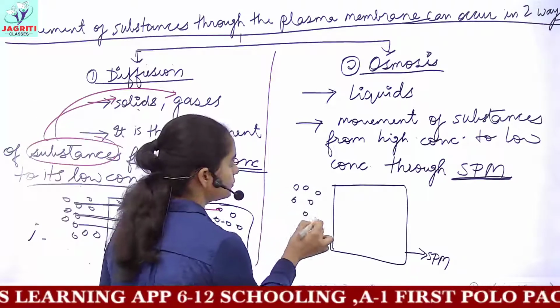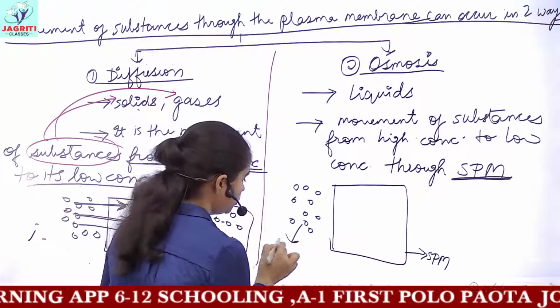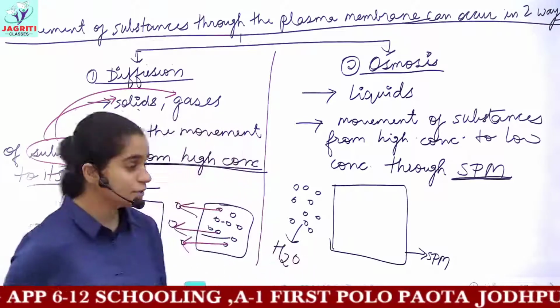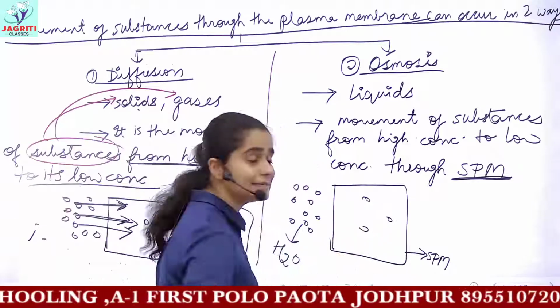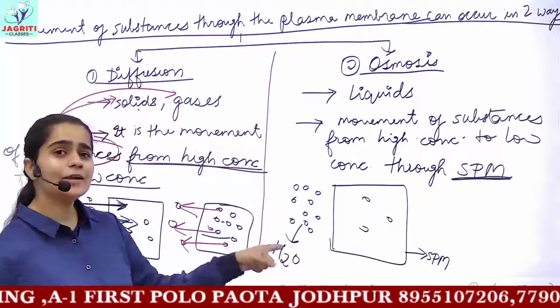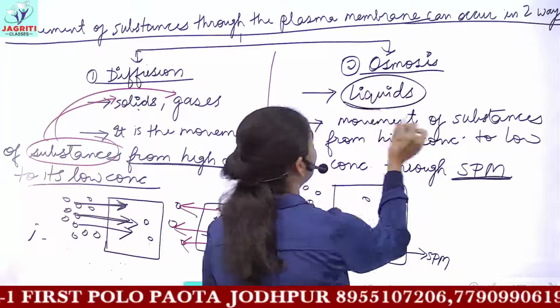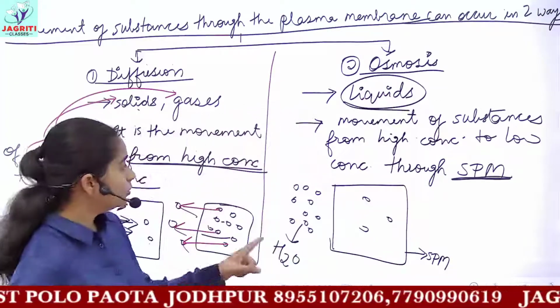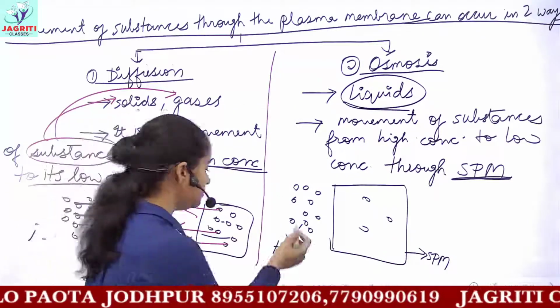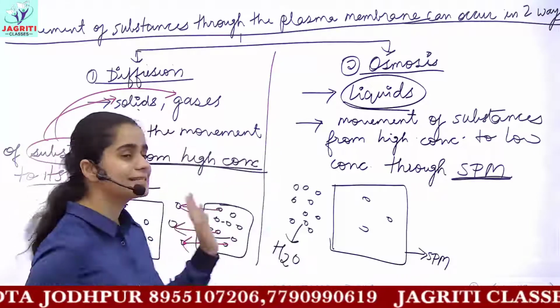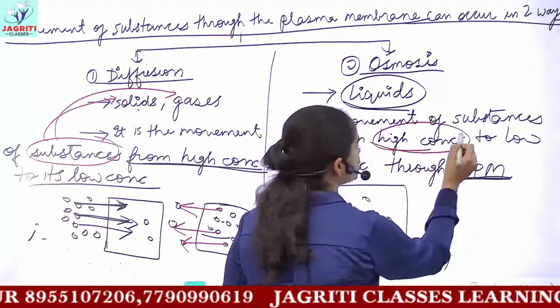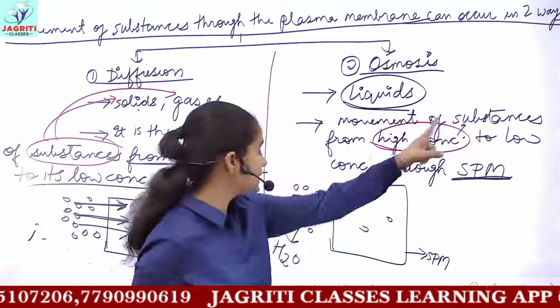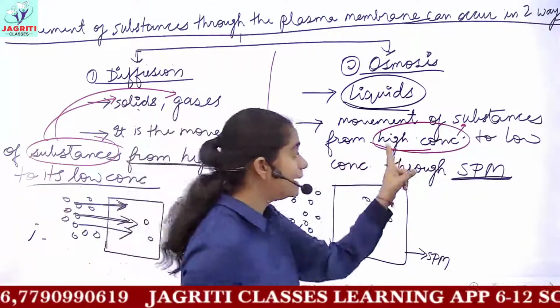Then for the movement of substances, let's suppose you have a large number of water molecules outside the cell and the number of water molecules inside is very low. Why am I taking only water? Because osmosis refers to movement of liquids. So the movement of these water molecules will be from where? Will it move towards inside or outside? I said movement is from higher concentration of the substance. The substance here is water. So which side has the higher concentration of water?